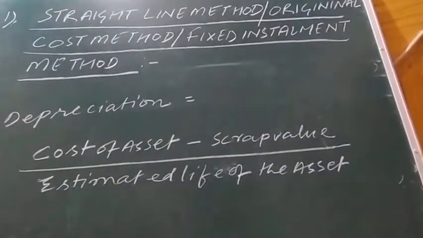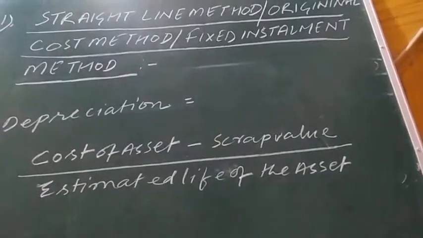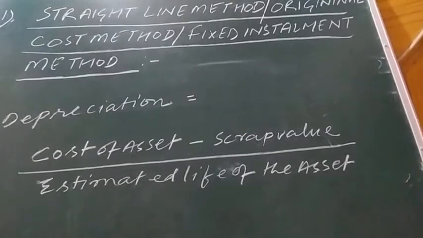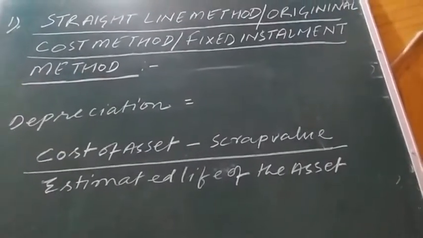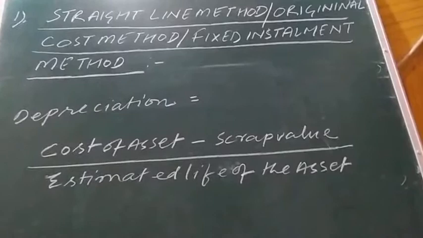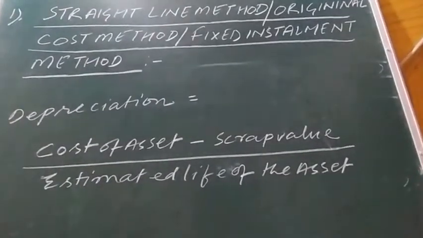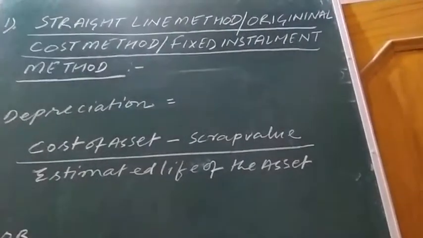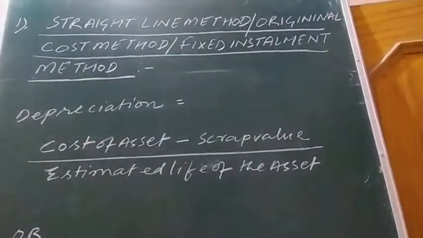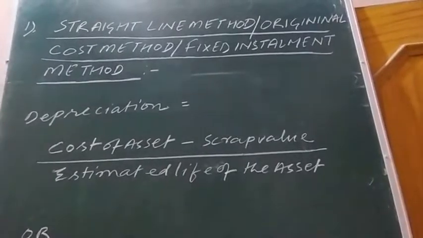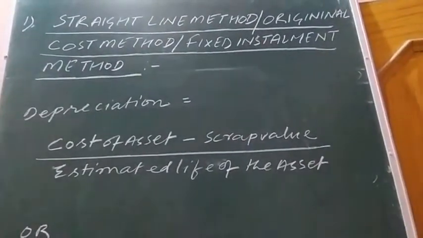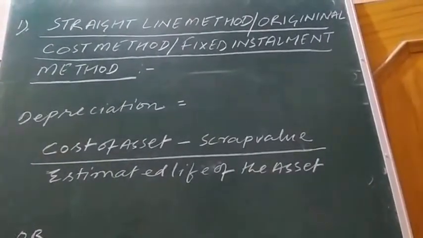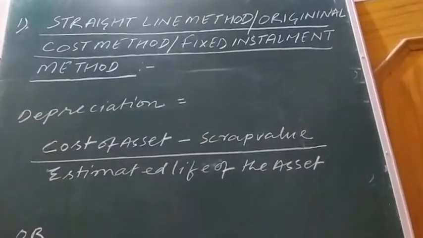When the asset is used completely and is of no use, then as scrap it is sold. Now estimated life of the asset means it is calculated for how many years the concerned asset can be put to use, after which the asset will be useless.